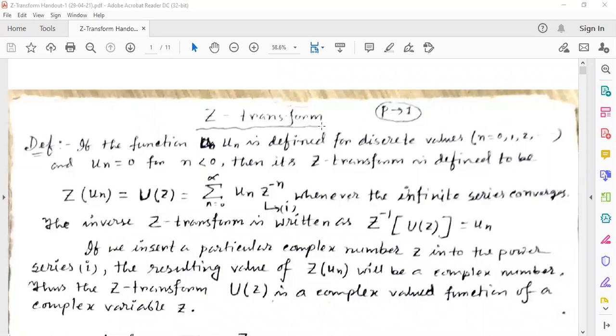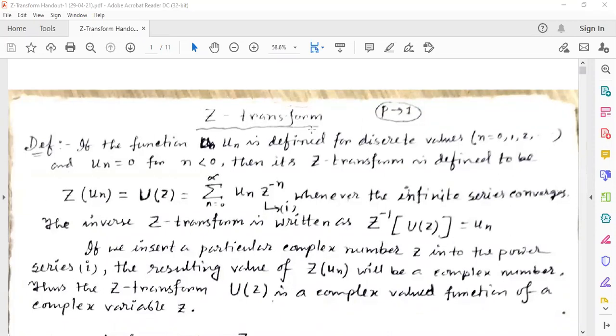Previously we have already learned the Laplace transformation as well as the Fourier transformation. But in Laplace transformation, a function is transformed into a function, whereas in the Z transformation, a sequence is transferred into a function. Here u_n is the sequence where n is equal to 0, 1, 2, and so on.